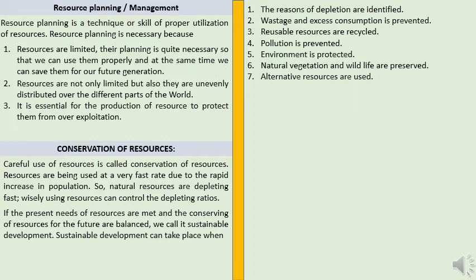Reusable resources should be recycled. Pollution is prevented. Environment is protected. Natural vegetation and wildlife are preserved. Alternative resources are used. So, by following all these steps, we can conserve and safeguard our resources.